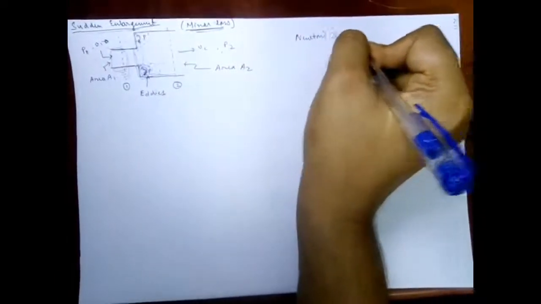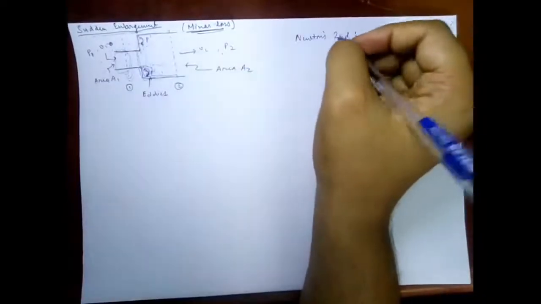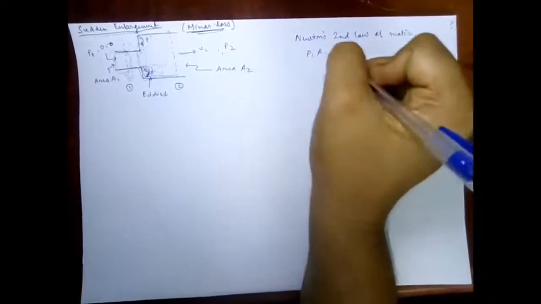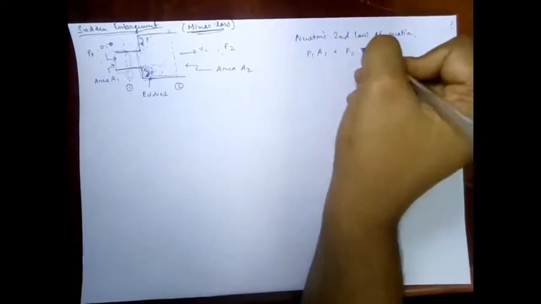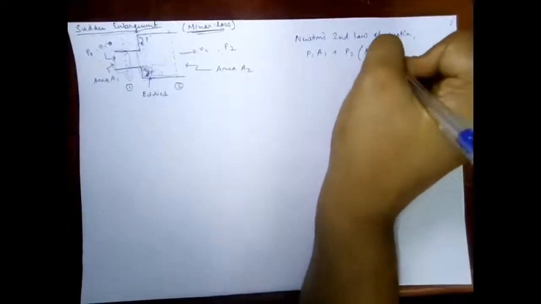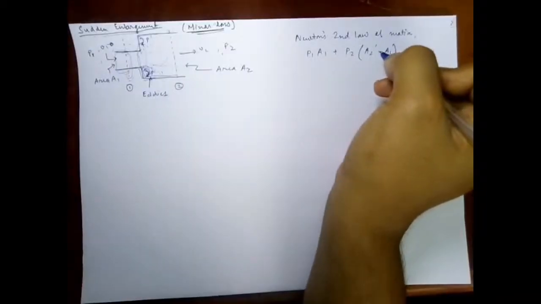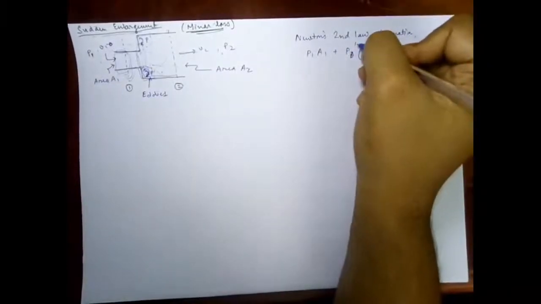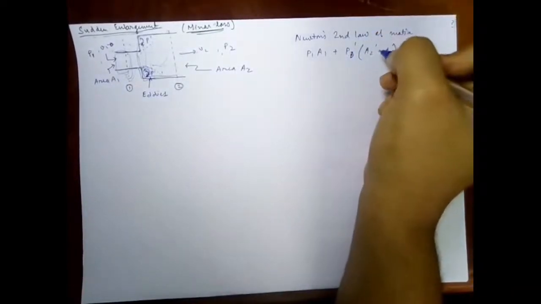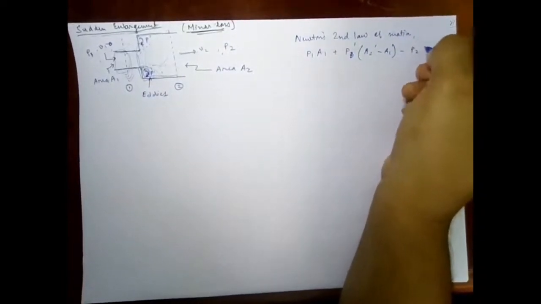Newton's second law of motion, we can write P1 A1, that is the pressure force at A1, plus P dash times A2 minus A1, minus P2 A2.